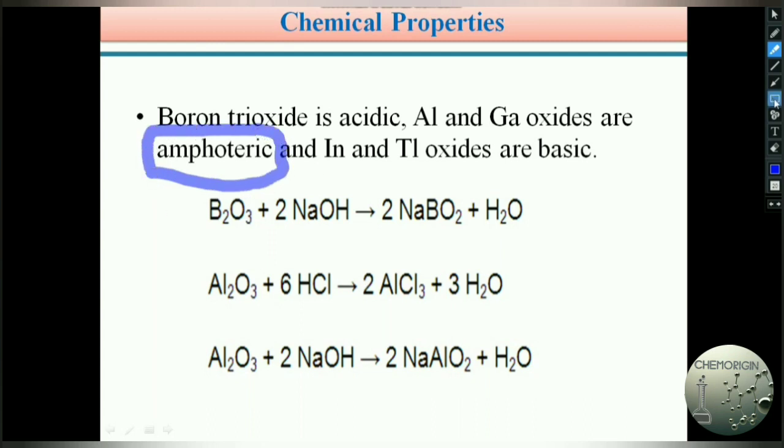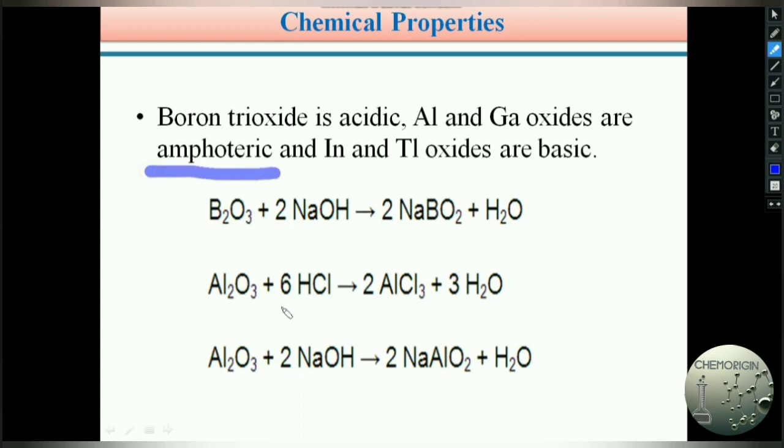For example, there I think we discussed the water molecule, H2O. The water molecule acts sometimes as an acid and sometimes as a base. It sometimes donates a proton, and sometimes accepts a proton. Therefore, this type of nature we call amphoteric nature. Aluminum and gallium oxides have amphoteric nature.